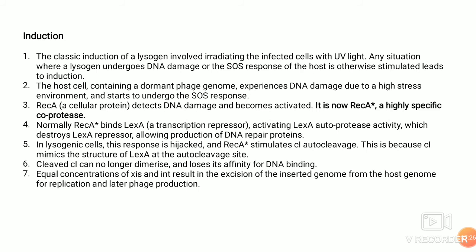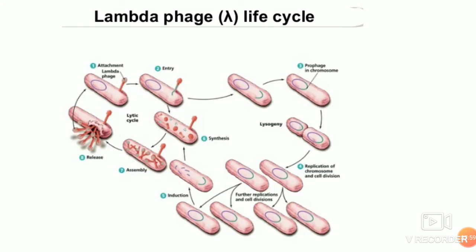But what this phage does is hijack RecA, stimulating CI autocleavage, because CI mimics the structure of LexA, and autocleavage starts. When CI is no longer there, the promoters are available for RNA polymerase. More and more XIS is produced, thereby excising the lambda phage genome from the host genome, and the lytic cycle appears. So these are the molecular mechanisms of what happens in the lysogenic cycle and in the lytic cycle.